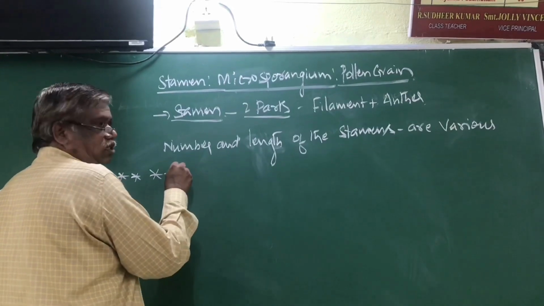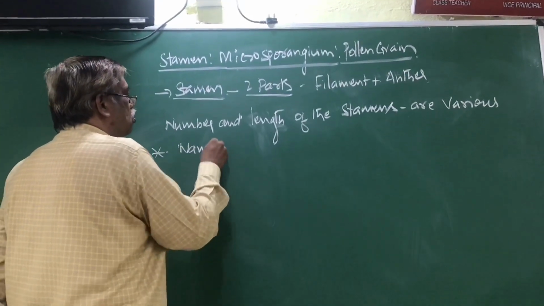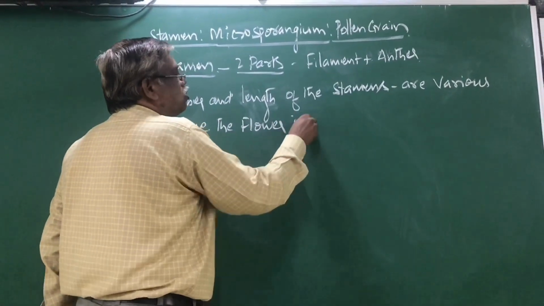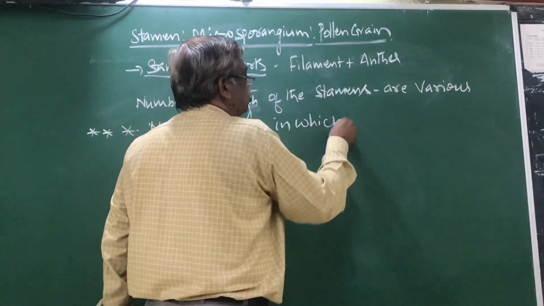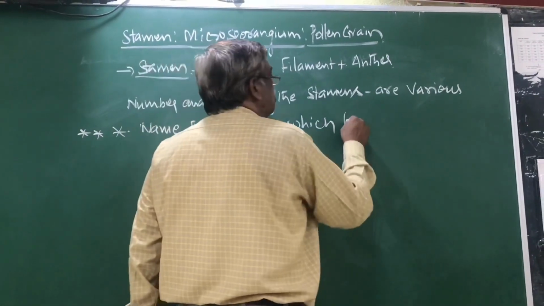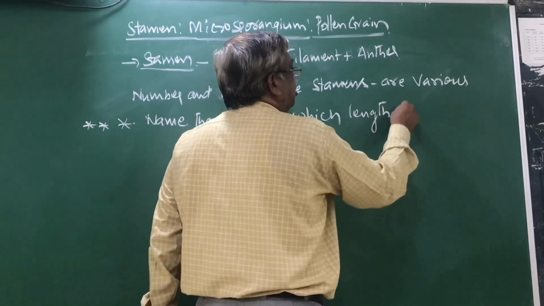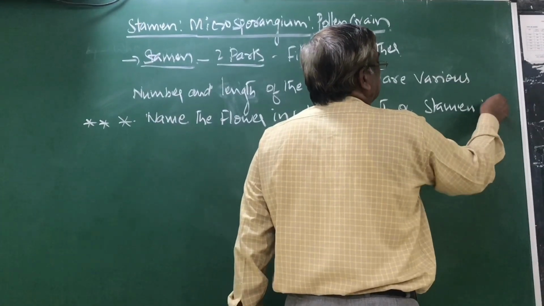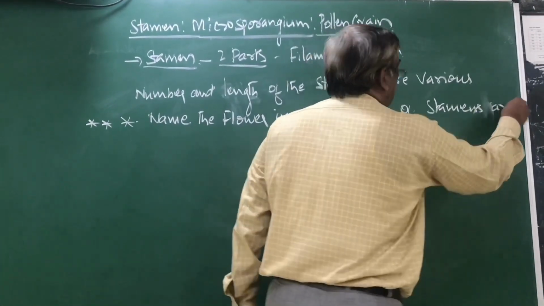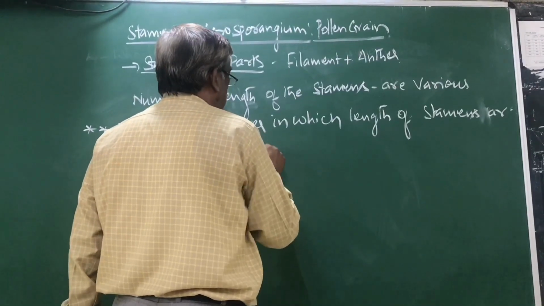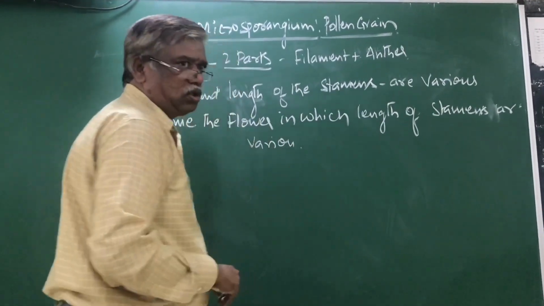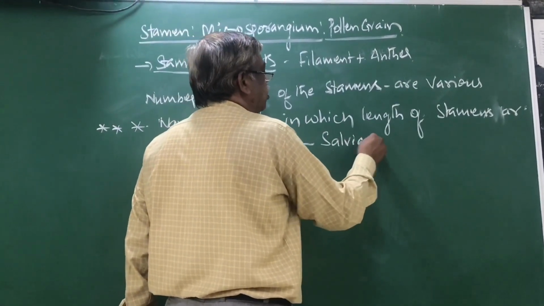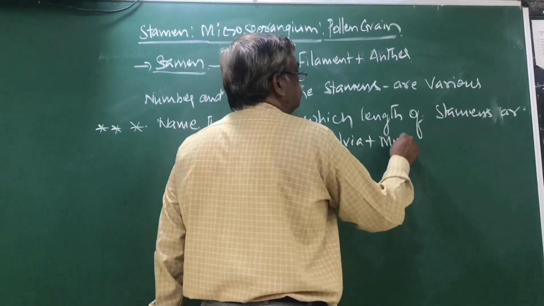Name the flower in which the length of stamens are various. That is salvia and mustard.